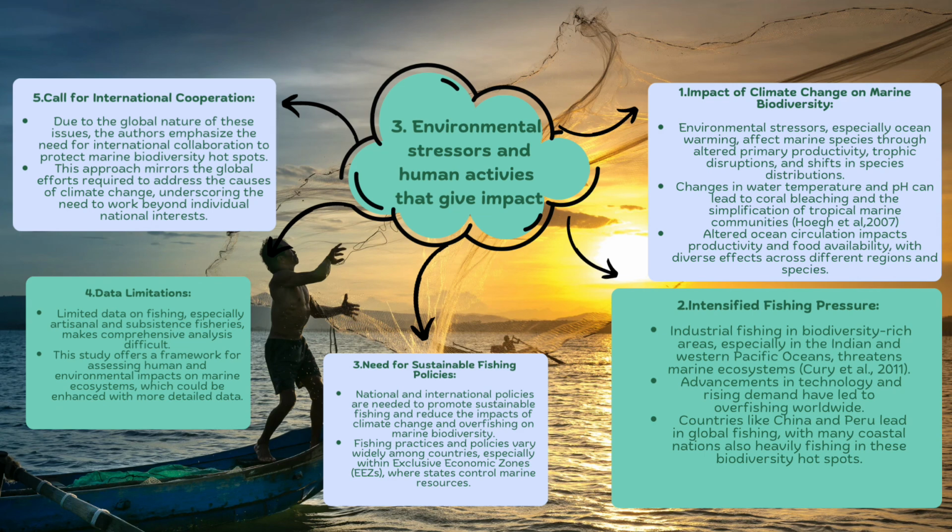Secondly, intensified fishing pressure. Industrial fishing in biodiversity-rich areas, especially in the Indian and Western Pacific Oceans, threatens marine ecosystems. Advancement in technology and rising demand have led to overfishing worldwide. Countries like China and Peru lead in global fishing, with many coastal nations also heavily fishing in these biodiversity hotspots.